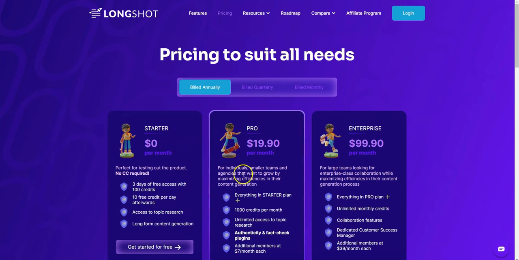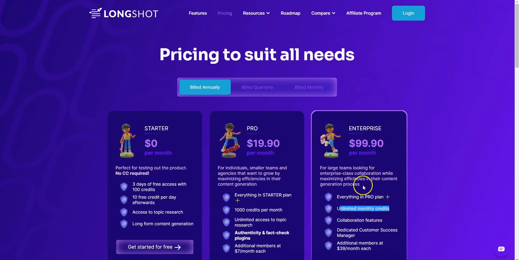They have a pro membership. You'll get 1,000 credits per month, and so if you're doing some light work, probably between 5 and 10 articles a month, then the pro version will probably work just fine for you. And then you can go and get unlimited content, unlimited credits. So you can just write as much as you want for $99 a month.